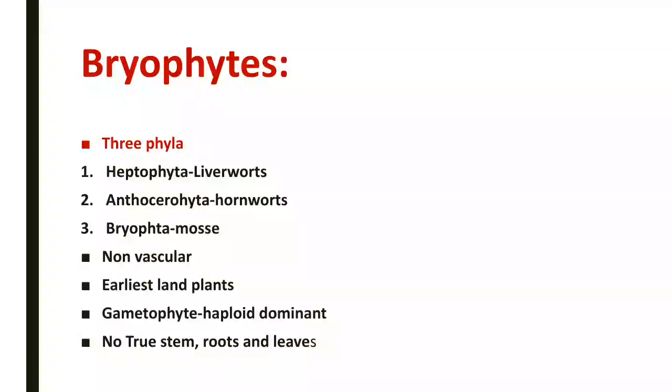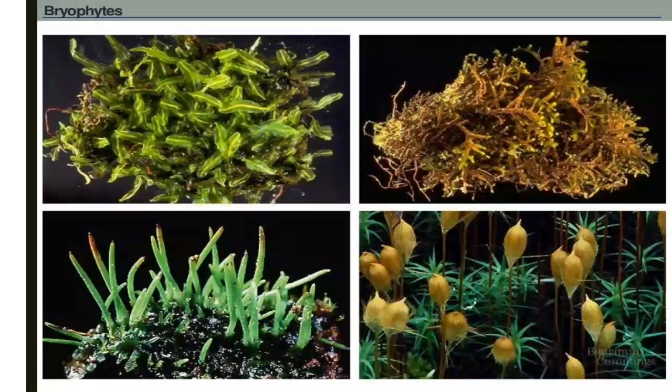Non-vascular, earliest land plants. Gametophyte is haploid and dominant, and no true stem, roots or leaves are present in Bryophytes. You can observe here in the diagram different examples of Bryophytes.